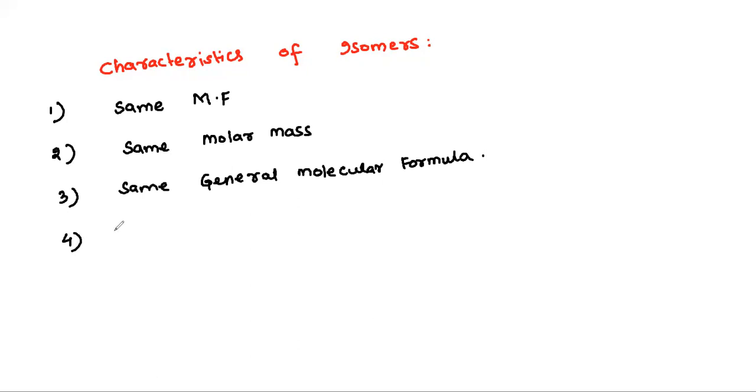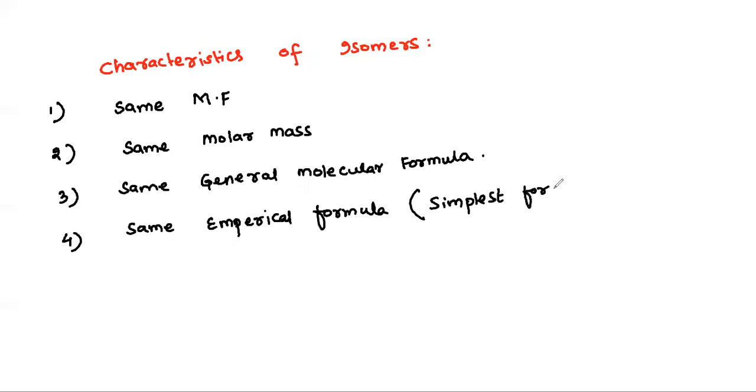Another important one is that they'll have same empirical formula. I hope everyone knows what is meant by empirical formula. Empirical formula is nothing but the simplest formula.